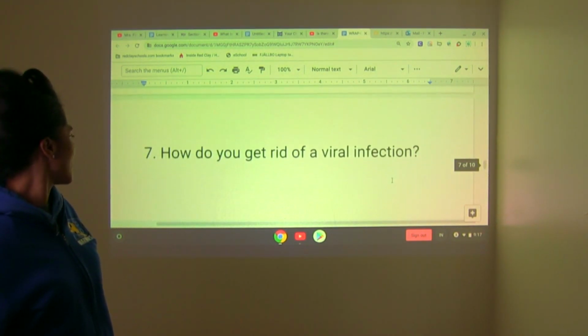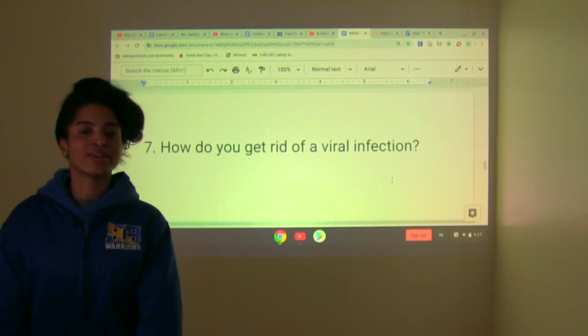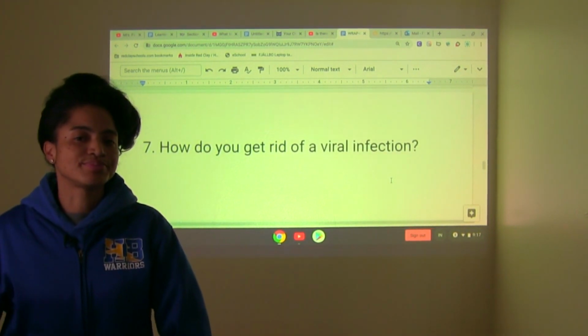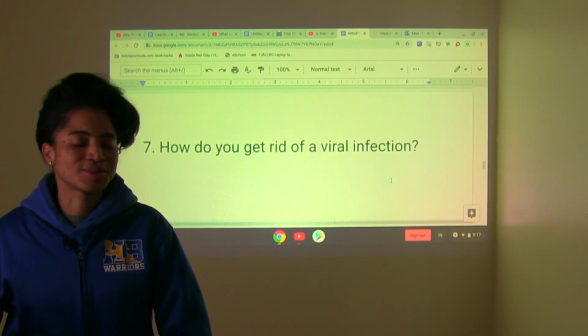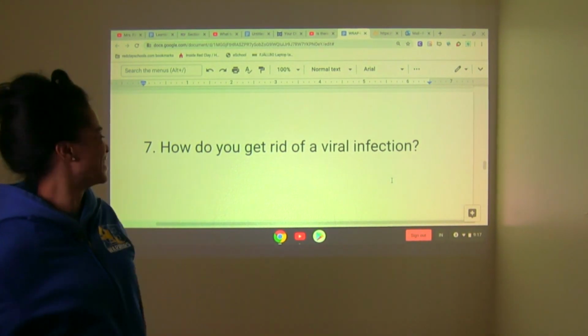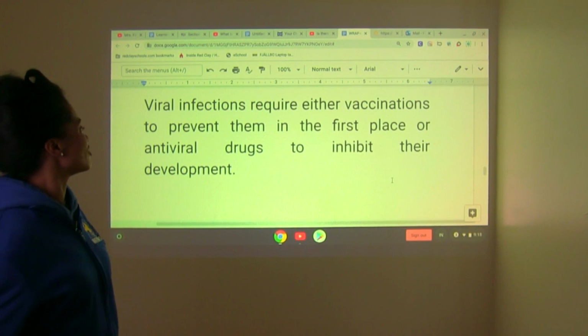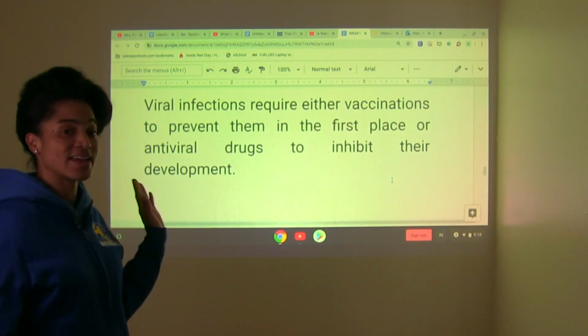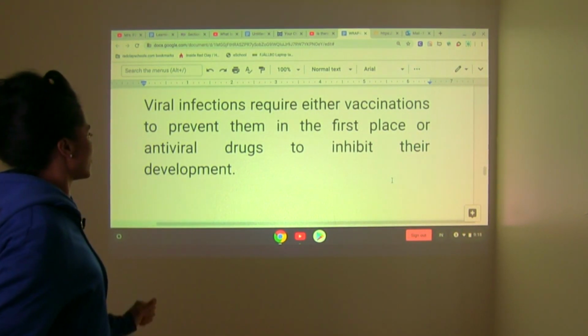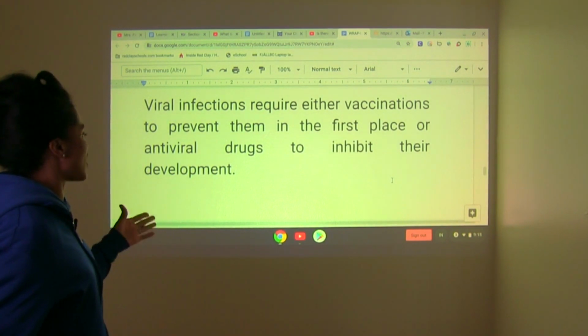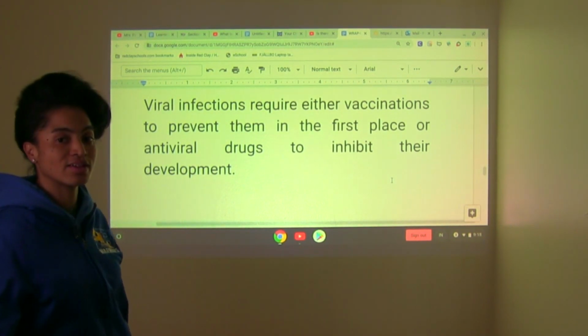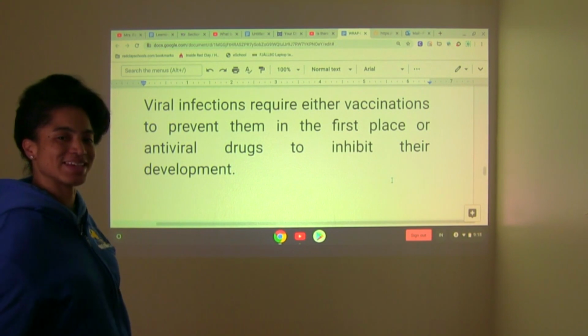Here we go. How do you get rid of a viral infection? I know you know this. You're so smart. Viral infections require either vaccinations to prevent them in the first place or antiviral drugs to inhibit their development. Good job. Check you out.